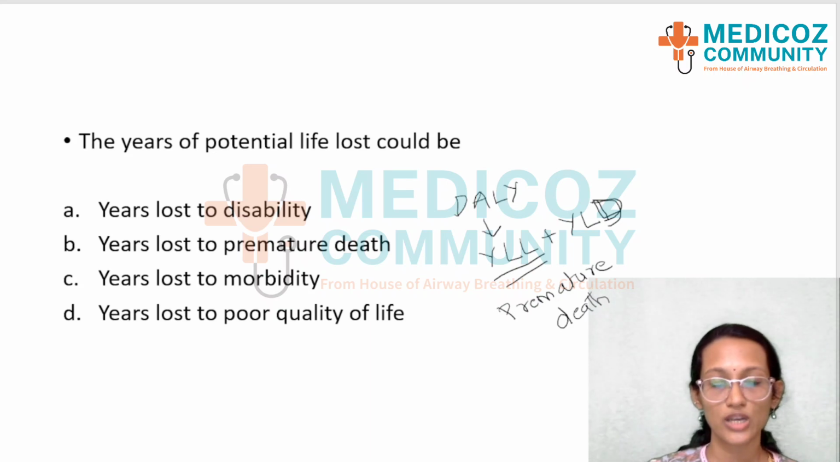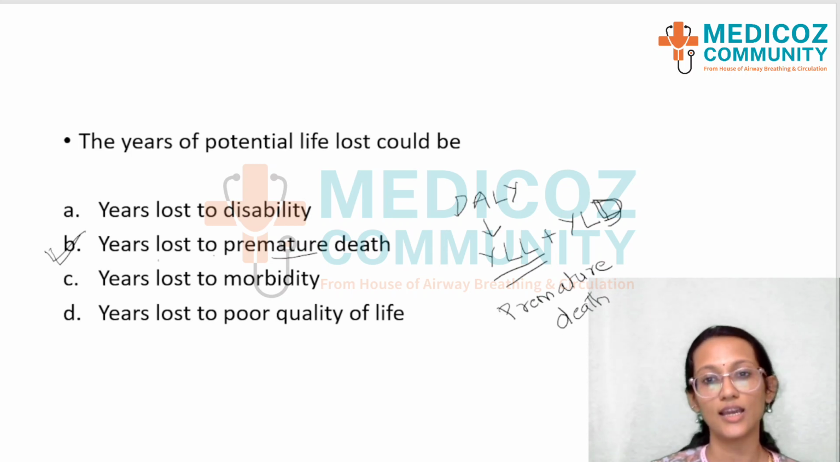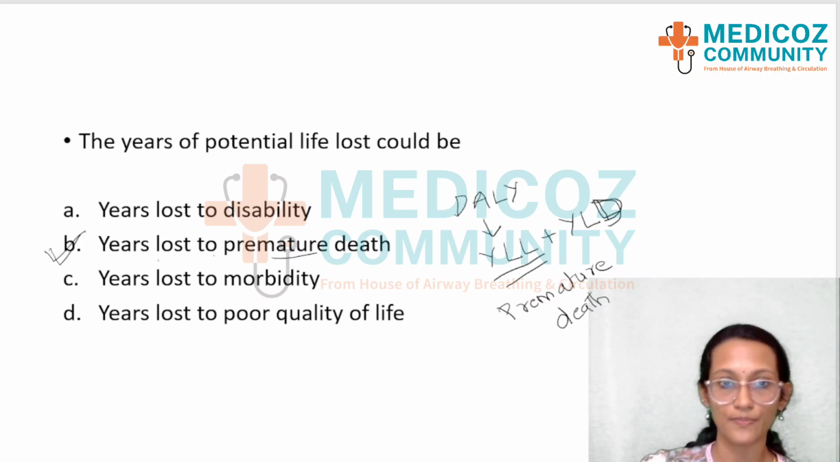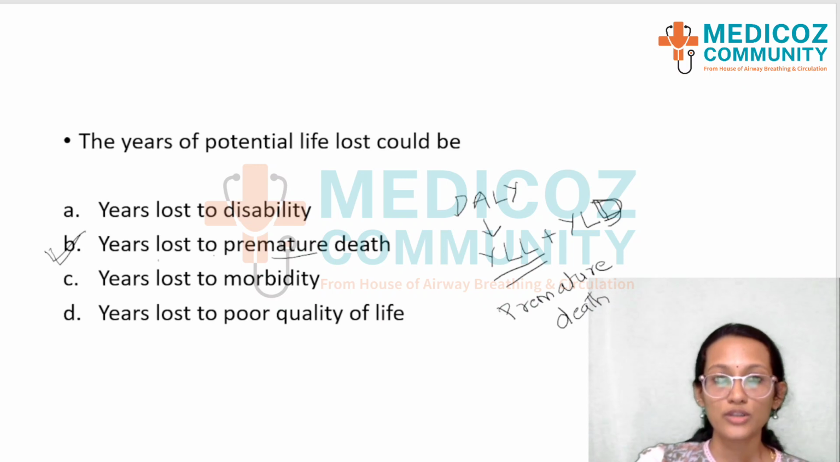So years of potential life lost could be years lost to premature death. That is the right answer here, option B. So please understand the concept of DALY and YLL and YLD. They keep coming in different ways in the question papers. Moving to the next question.